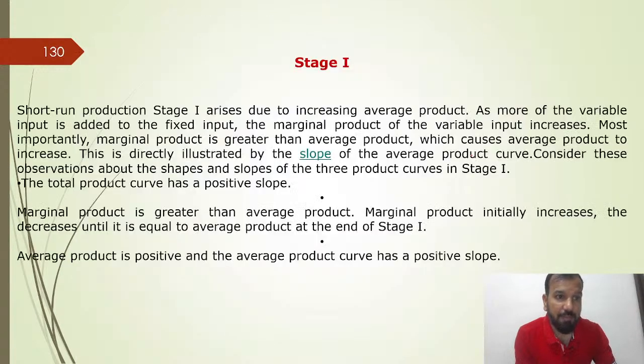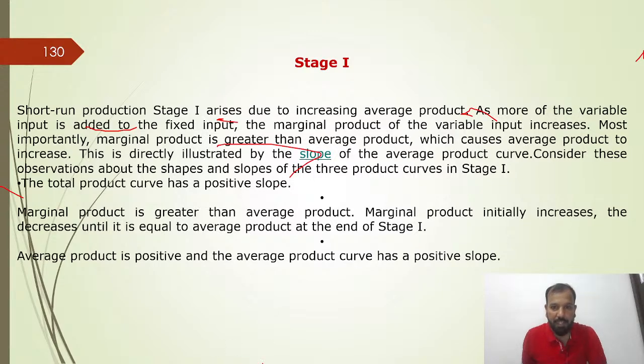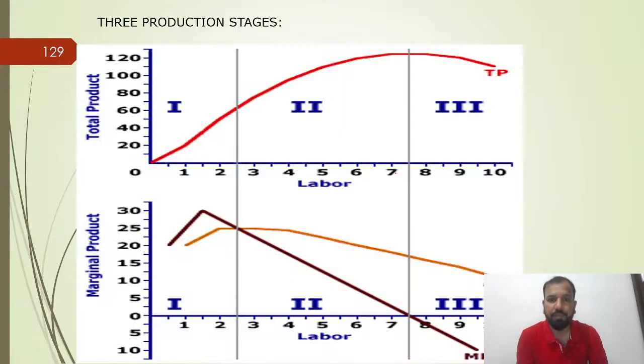So stage 1, short run production: stage 1 arises due to the increasing average product. As more of the variable input is added to the fixed input, the marginal product of the variable input increases. Most importantly, marginal product is greater than the average product, which causes average product to increase. This is directly illustrated by the slope of the average product curve. Consider this observation about the shapes and slopes of the three product curves in stage 1. So MP is greater than the average product, MP initially increases, and then decreases until it is equal to the average product at the end of stage 1. Here you can see.